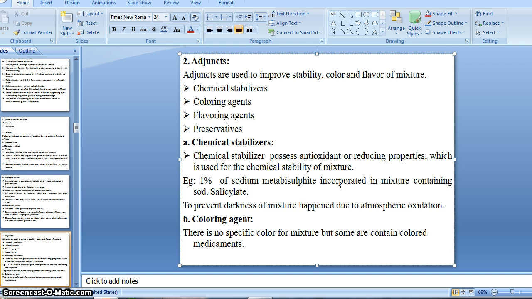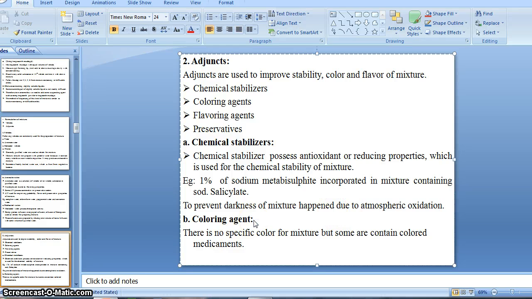Oxidation is a reaction due to atmospheric factors. Darkness of mixture means an unacceptable product will be formed. That's why for preventing this kind of consequences, it is very necessary to add a chemical stabilizer or any antioxidant like sodium metabisulfate, right? So I think you understand.